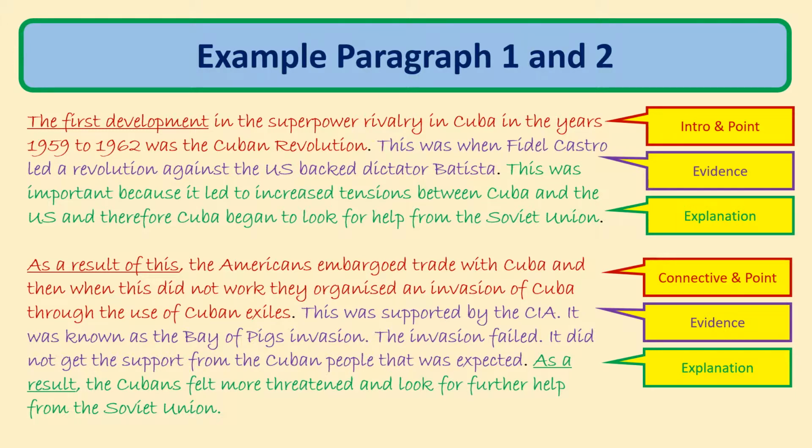But in the second paragraph, I've got the idea of sequencing again, "as a result of this," and we can see this moving further forward here. So again, what we see is this idea that that part is connected to this area here. As a result of the Cuban Revolution, the Americans embargoed trade with Cuba, and when this didn't work, it led to the invasion through Cuban exiles. I've got my evidence, and I've got, as a consequence of this, the Cubans felt more threatened and looked for further help from the Soviet Union. And you can quite imagine how paragraph 3 would work.